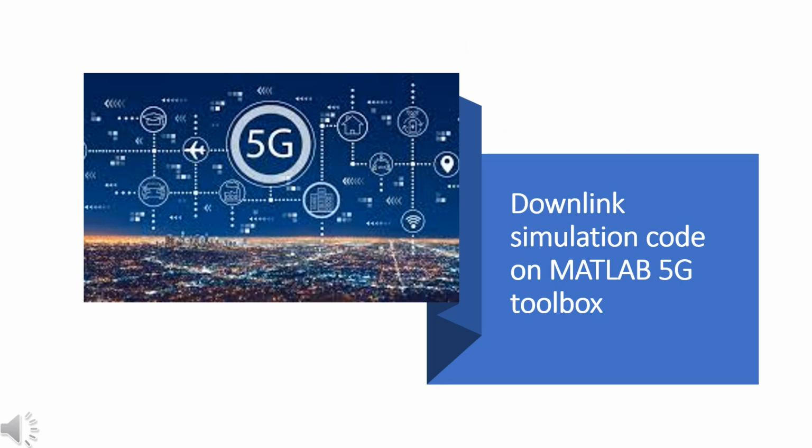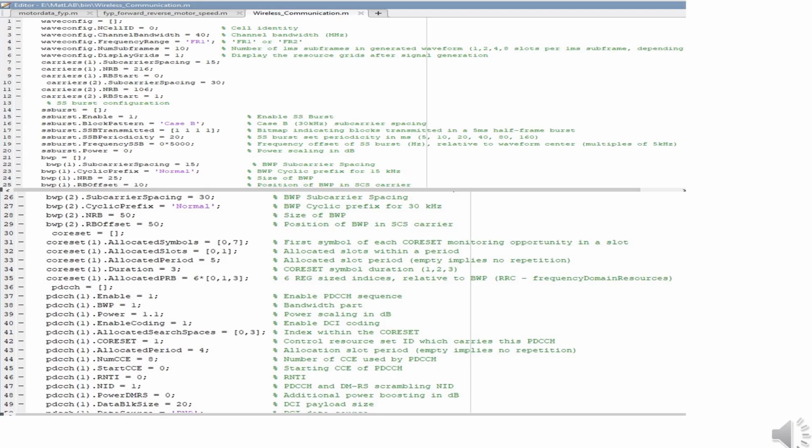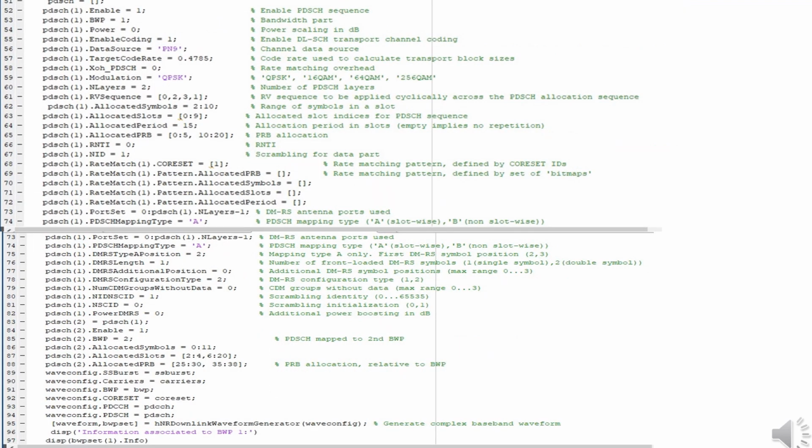Here is a complete demonstration of the downlink simulation in the MATLAB 5G toolbox. The 5G toolbox in MATLAB provides waveform generation, transport, physical channels and signals, and also transmit and receive for downlink and uplink channels. This is the simulation code for the downlink channel in MATLAB. This is the next part of the code for the downlink channel, completed.